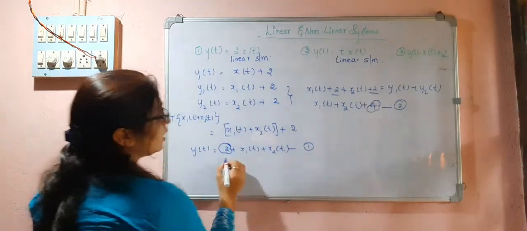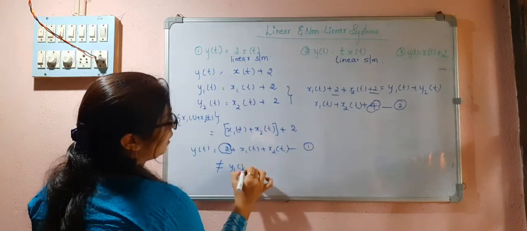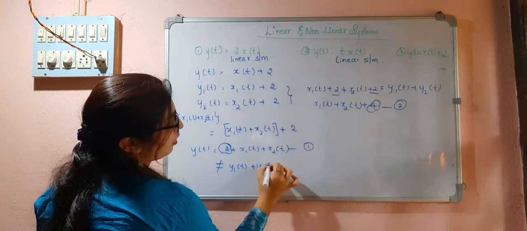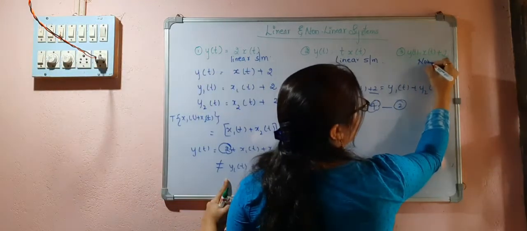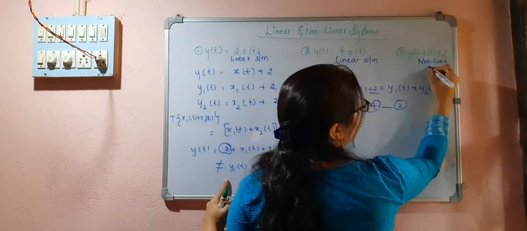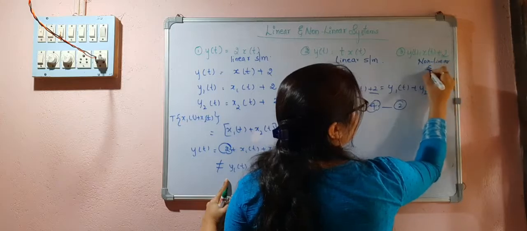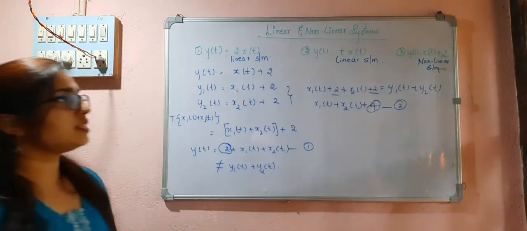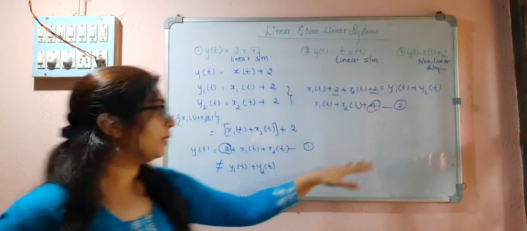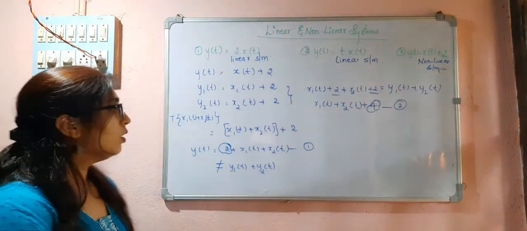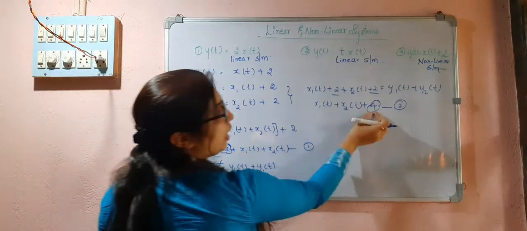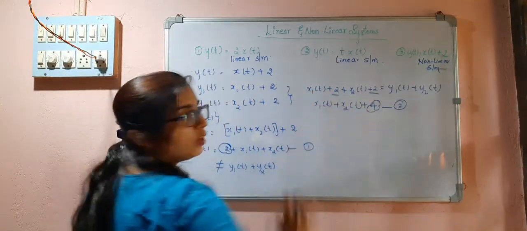So this is not equal to y1(t) plus y2(t). So this system is a non-linear system, because y of t is not equal to y1(t) plus y2(t). Here we have 2, but after adding these two we are getting 4.